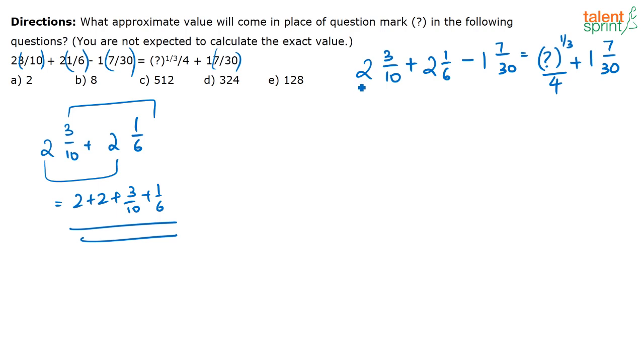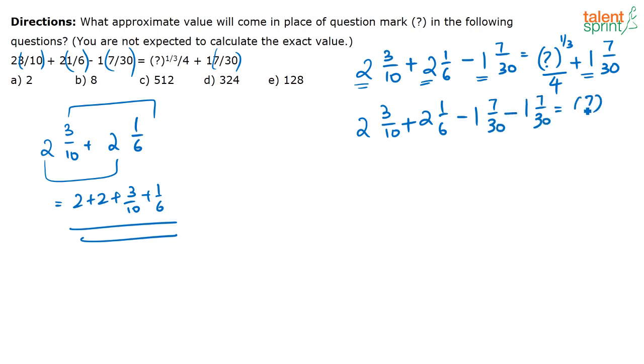So, what should we do here? Add all the whole parts together and the fractional parts separately. Okay, so how can you do it? Whole parts means you have 2, 2, 1, minus 1. You have to bring this 1 7 by 30 to the left hand side. So, what will your equation become? 2 3 by 10 plus 2 1 by 6 minus 1 7 by 30 minus 1 7 by 30 is equal to question mark to the power 1 by 3 by 4. This will be your question now.